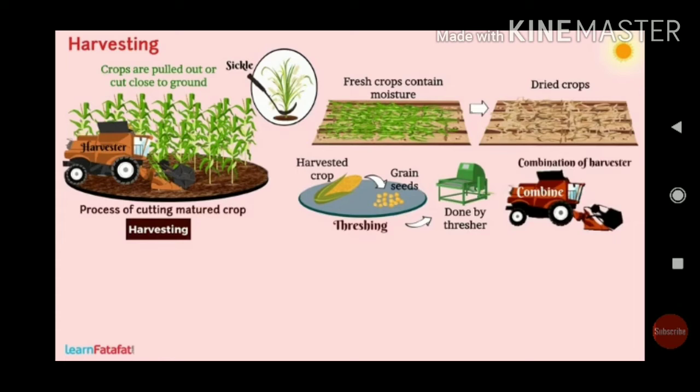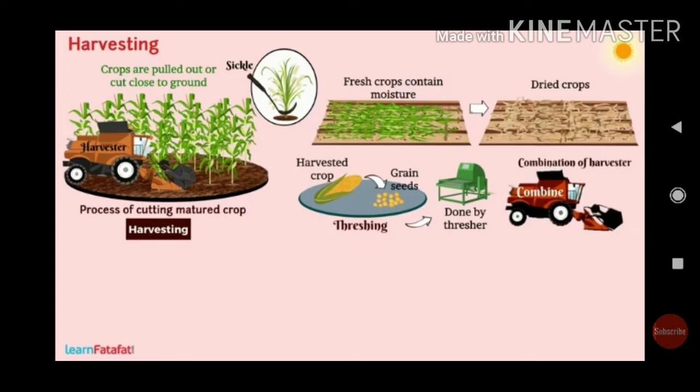The next practice is harvesting. It is an important practice. This is where farmers cut the crop and collect the product from the crop. Generally, a crop will come to maturity in a period of 3 to 4 months.